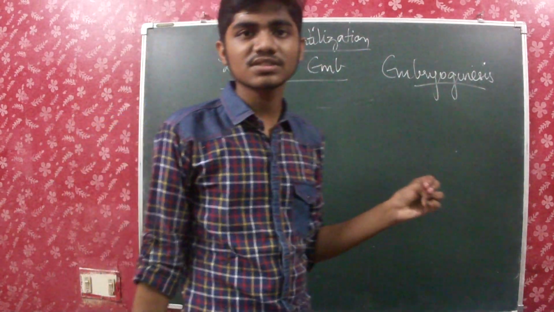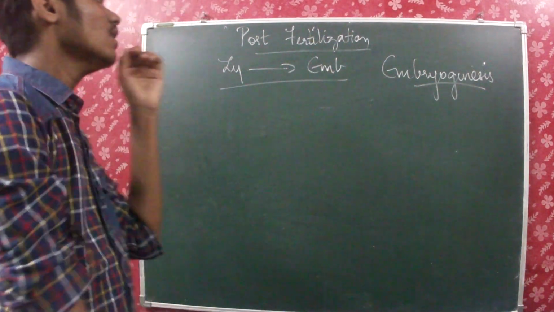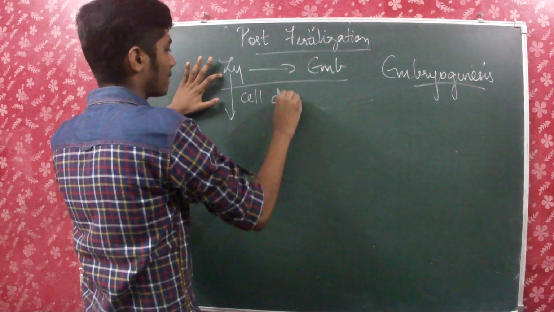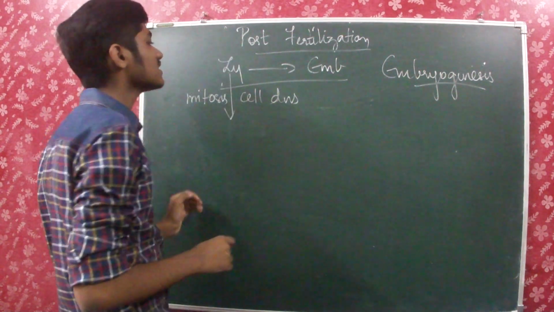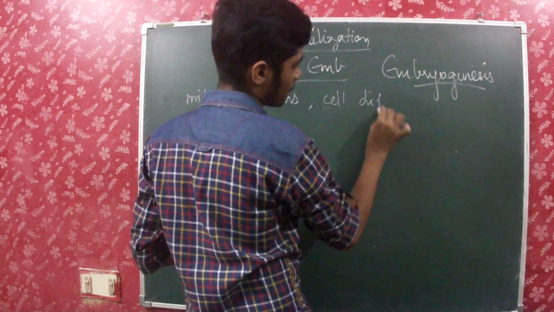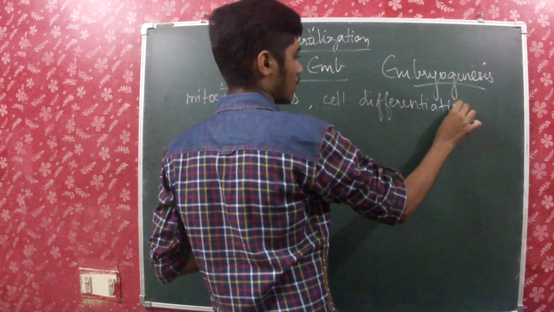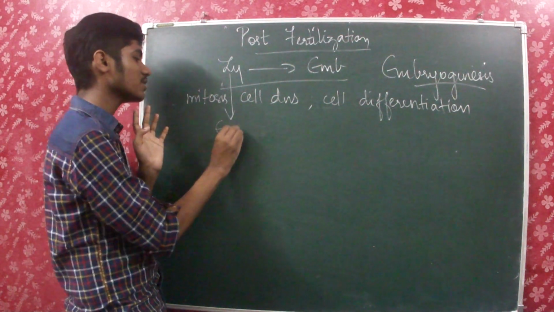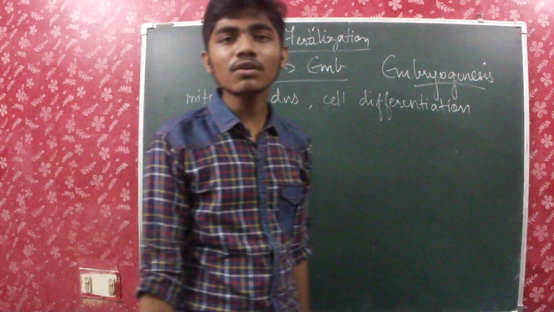Here the zygote must undergo cell divisions, that is mitosis. Also, it has to undergo cell differentiation. So these two processes have to occur to the zygote for the formation of the embryo. At last, the embryo will be formed.